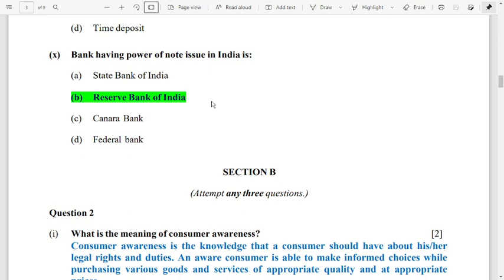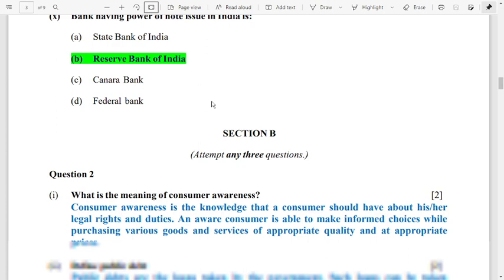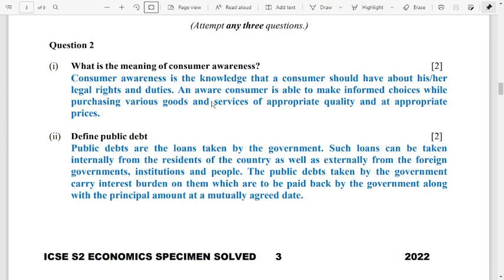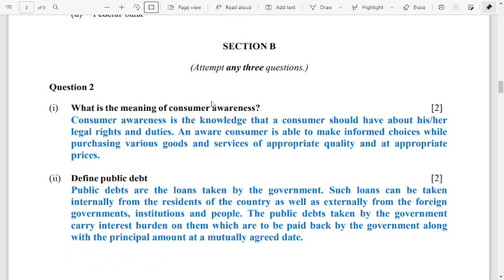Okay, now from section B onward you have to attempt any 3 questions. So the answers are highlighted in blue. You can copy it down. If you have already done it, well and good. If not, then please don't waste your time. So I'm not going to read out the question.